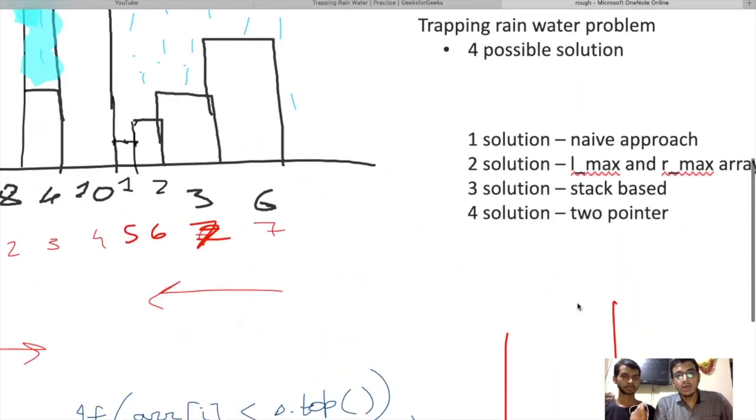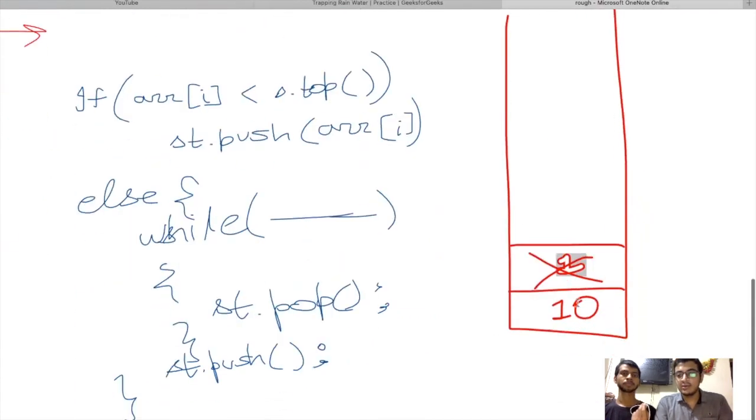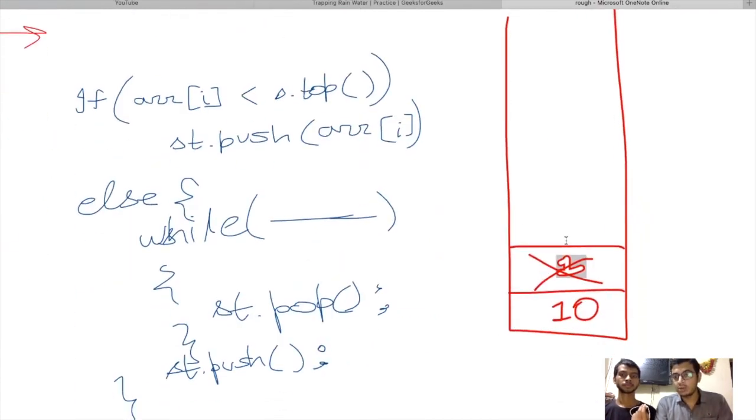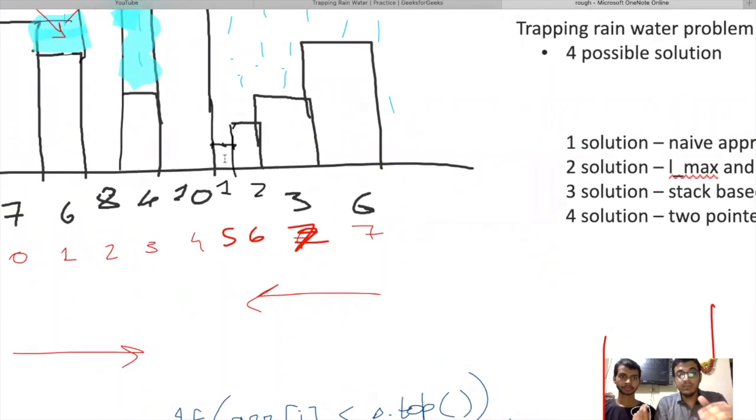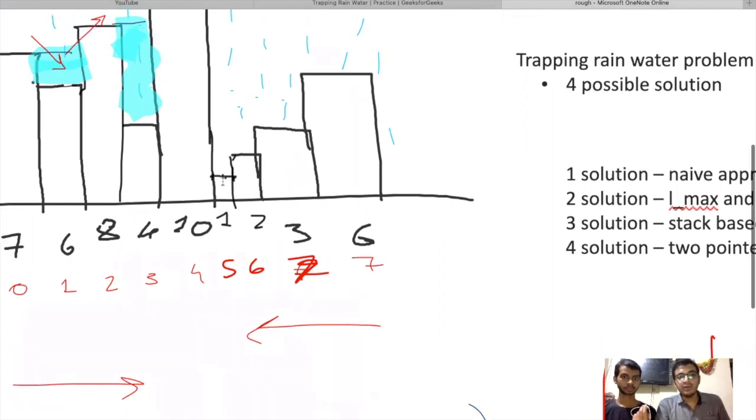It is very clear that the popped element, 1, is less than both 2 and 10. So it is between two larger buildings, and we can store water above this building which was popped out recently.